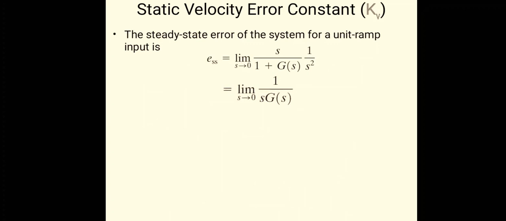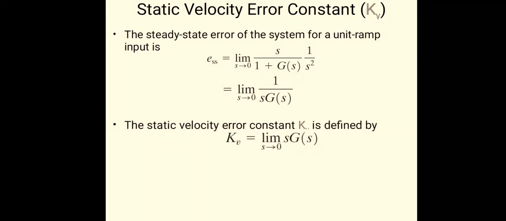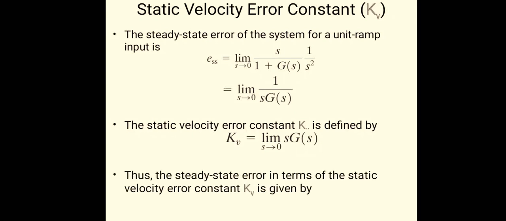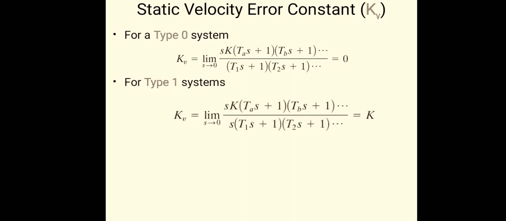Then next is the velocity error coefficient. When we are having the ramp signal, the unit ramp signal is 1 upon S square. At that time the Kv will be there, that is limit s tends to 0 of S into G of S. This is the definition of velocity error coefficient. So the steady state error becomes 1 upon Kv or A upon Kv. For type 0 system, Kv is equal to 0. For type 1 system, we can find Kv equal to K.